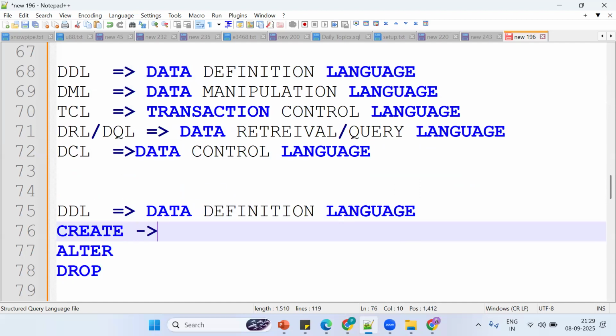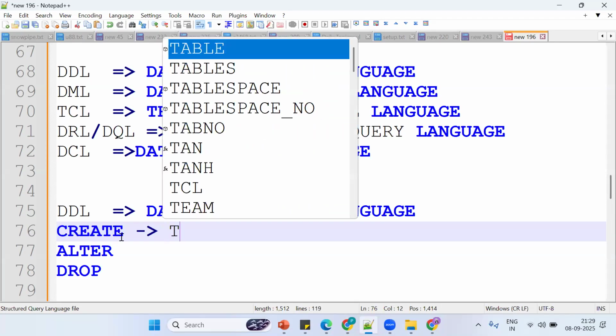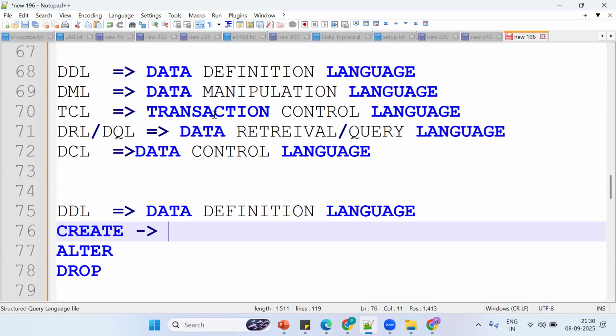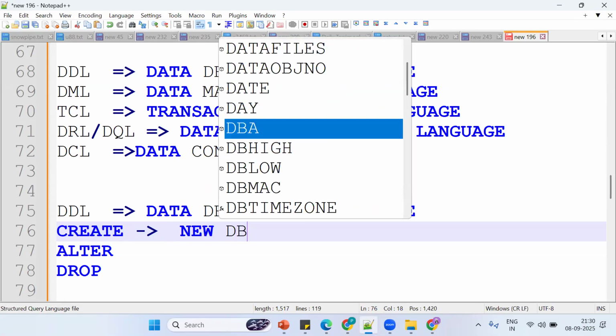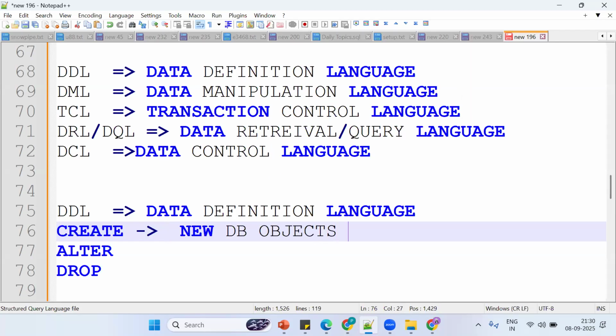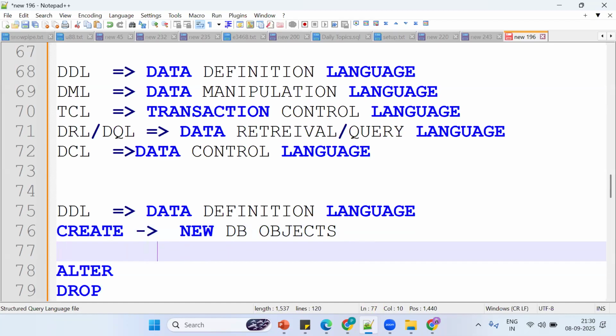So what is create? Tell me. Create is a command used to create a new database object. What database objects?